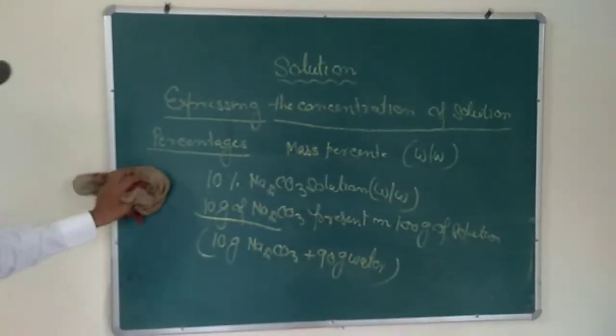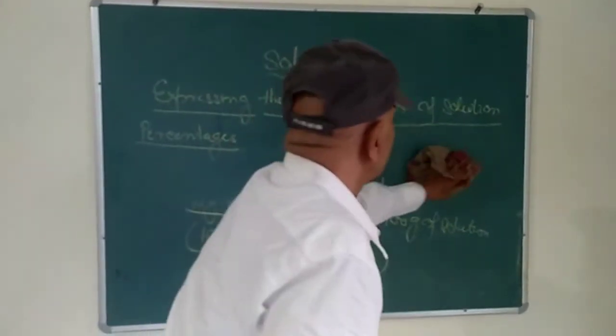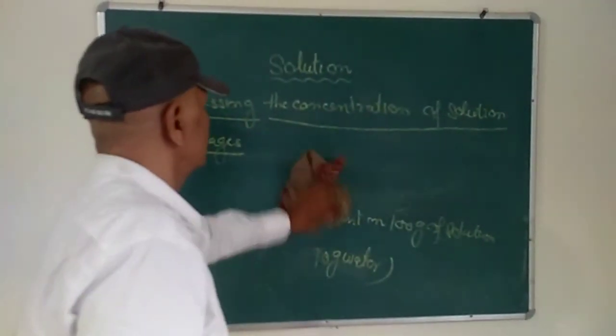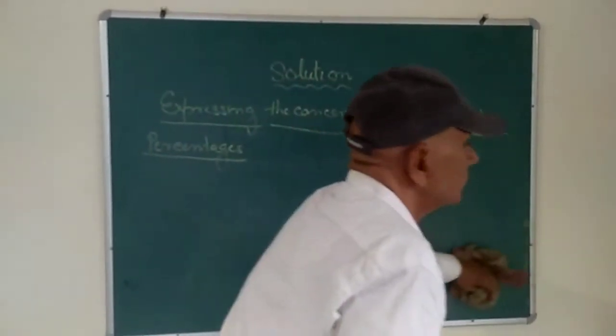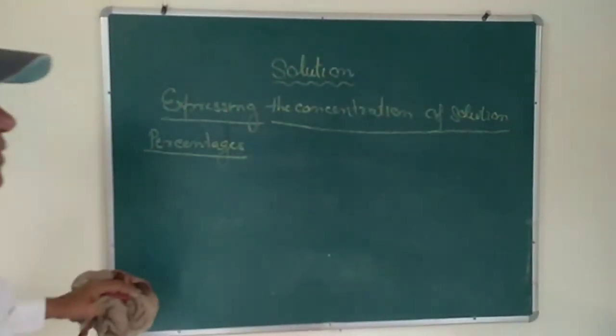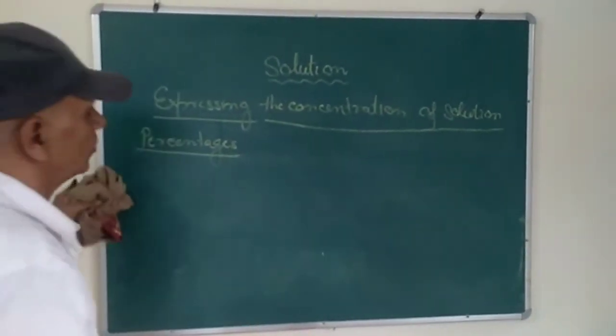Another one is the volume percent. Volume percent means the volume of the solute present in the given volume of the solution.